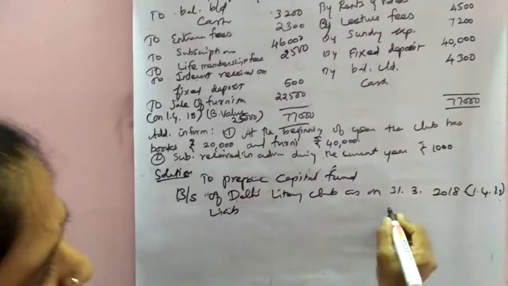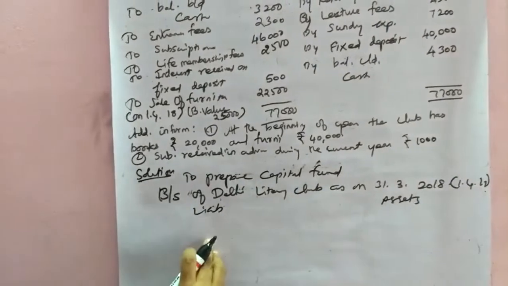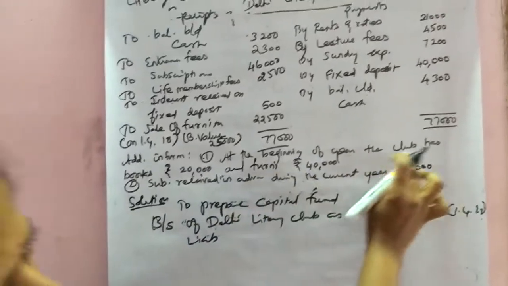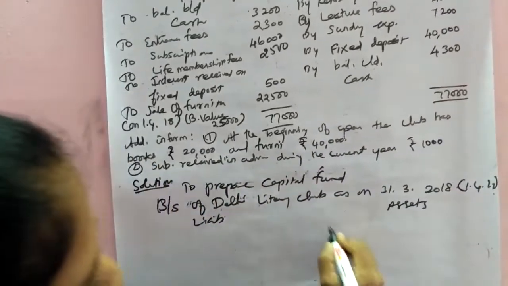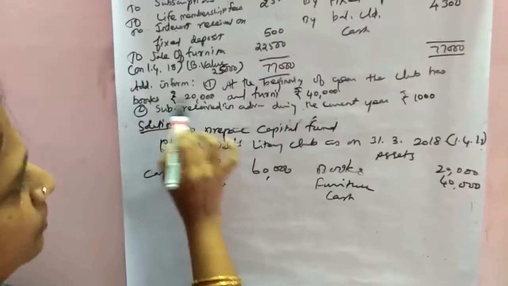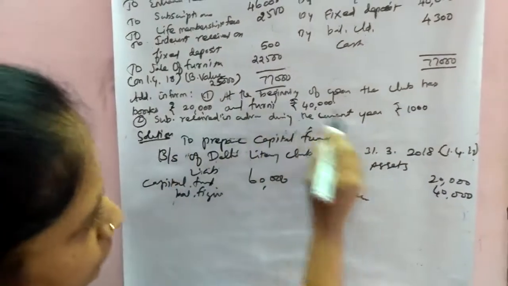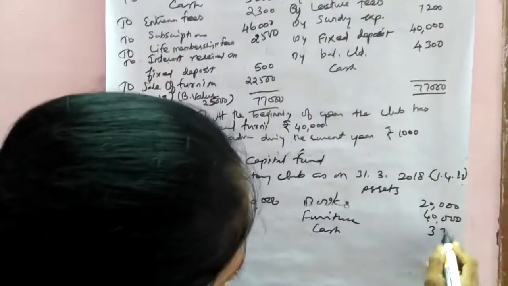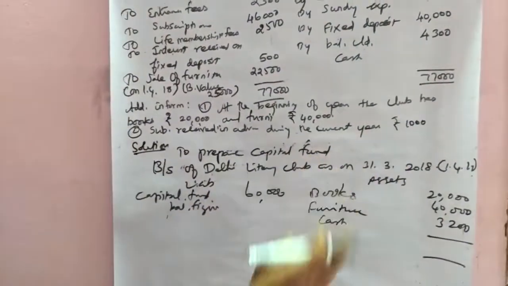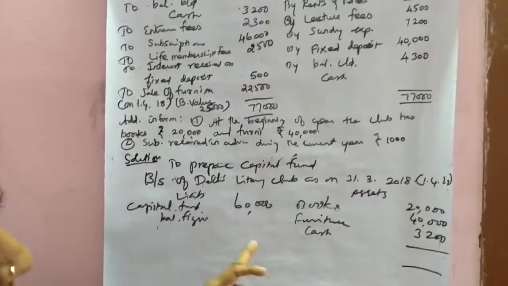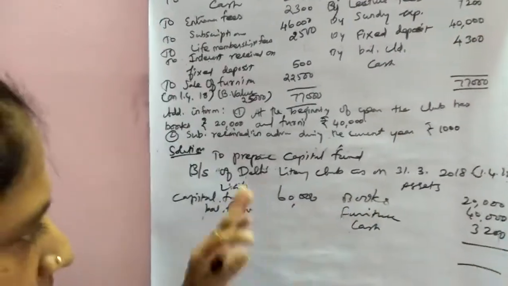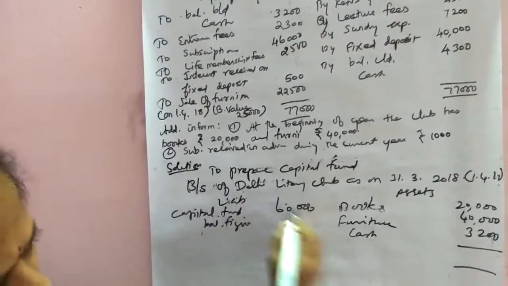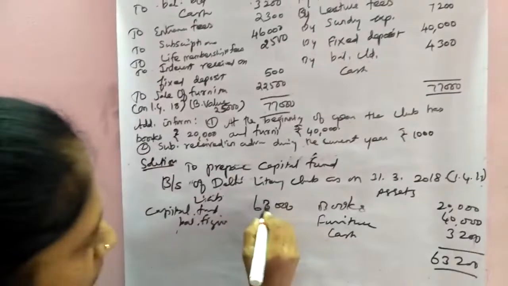Here the liability side we know, here assets. Now see what are the liabilities, what are the assets. In the additional information given, there are only assets, that is, the club has books, first books rupees 20,000 and furniture 40,000. Then opening cash balance 3,200. With that, we have to prepare the balance sheet. We know very well assets minus liability is the capital. That figure is the capital fund: 63,200.